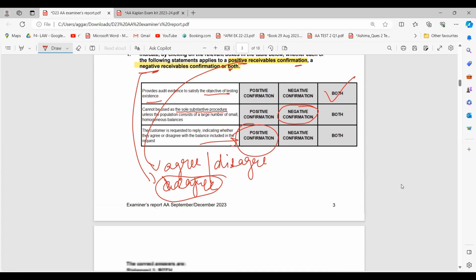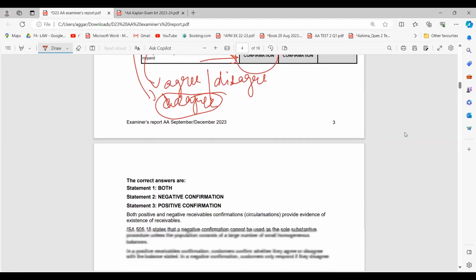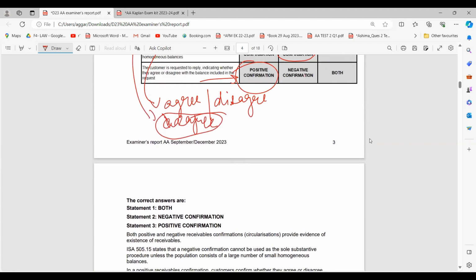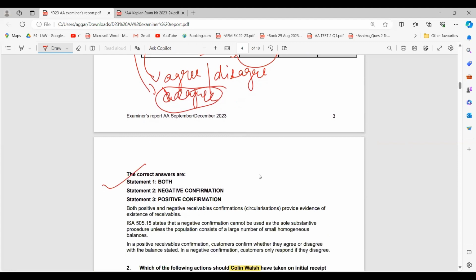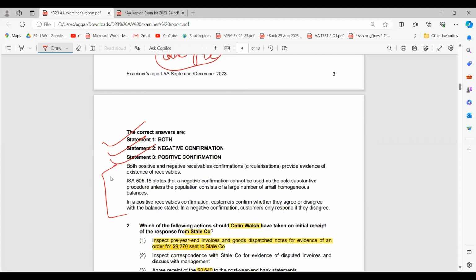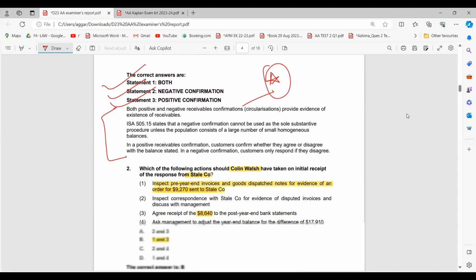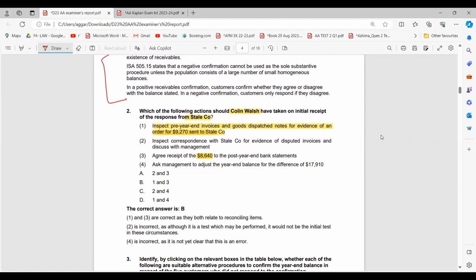So let's see if our answers are right. They also give you the answer over here, right? So first statement is both, which is correct. Second is negative, third is positive. Right here, they've also given you the explanation. So reading this explanation is very important, right? Next question, let's move to next question.